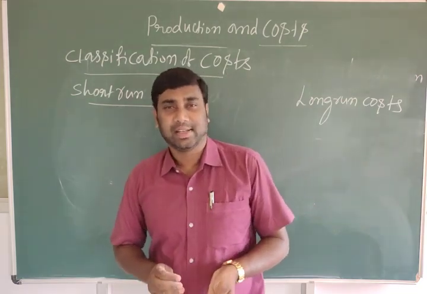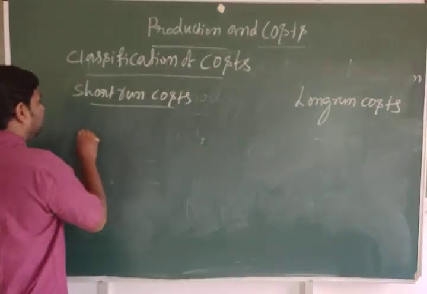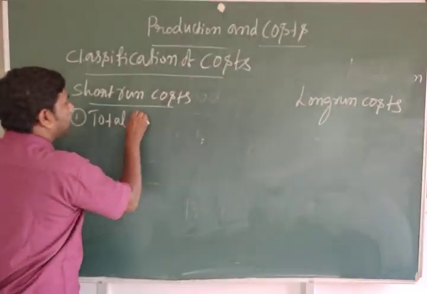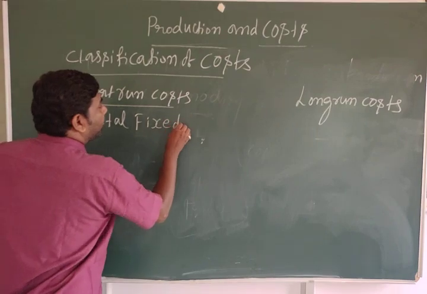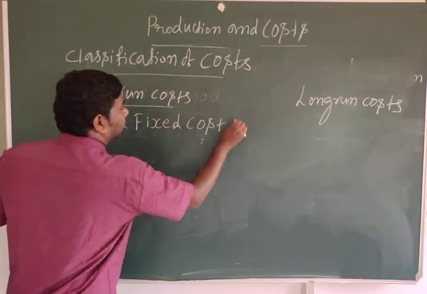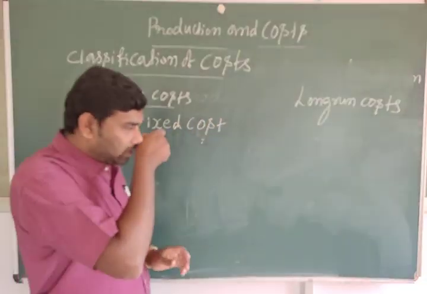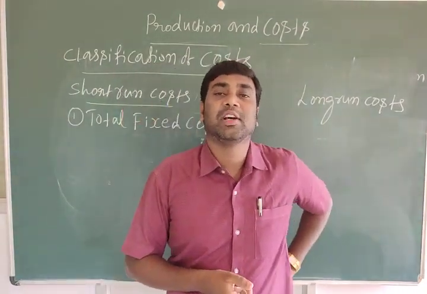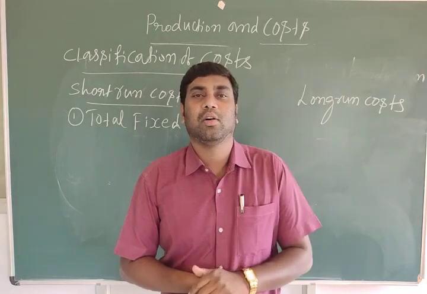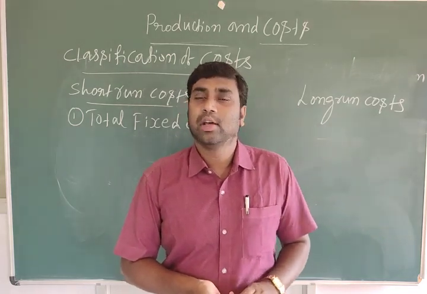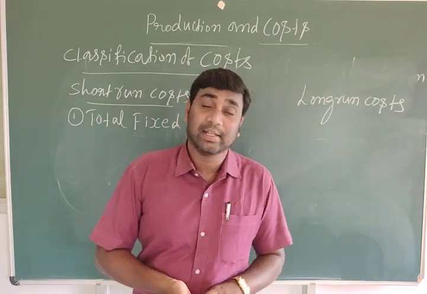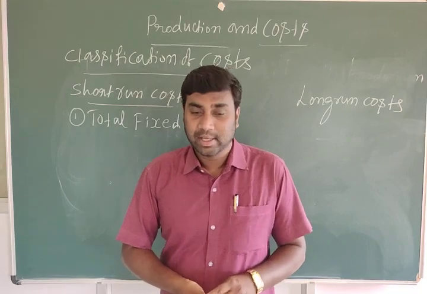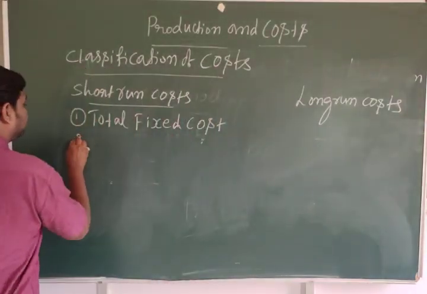So first, in this classification of cost under the short run cost, the first one is total fixed cost. Fixed cost, you know, is what does not change and remains constant. So what happens in the expenses, that is what we have to discuss. The second one is total variable cost.